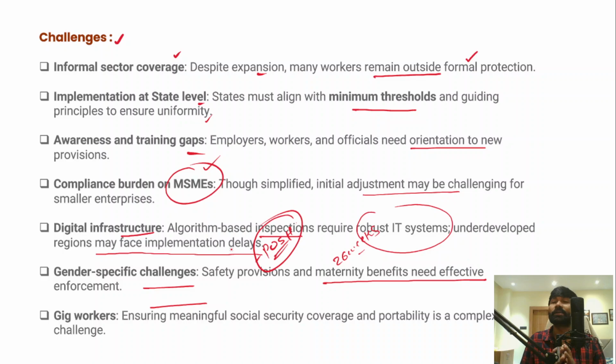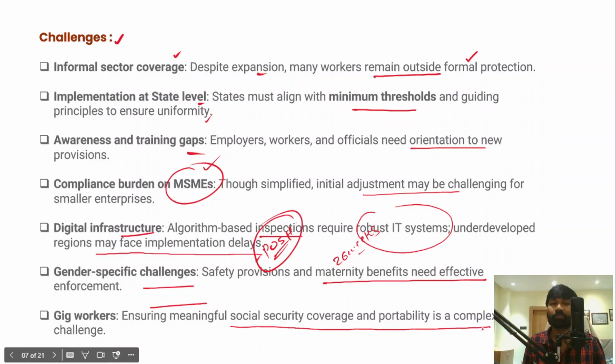And apart from that, for gig workers and platform workers, all the benefits of social security and social safety must be extended to them. Gig workers should also be included as part of these labor codes, right? Ensuring meaningful social security coverage and portability is a complex challenge for the gig workers.